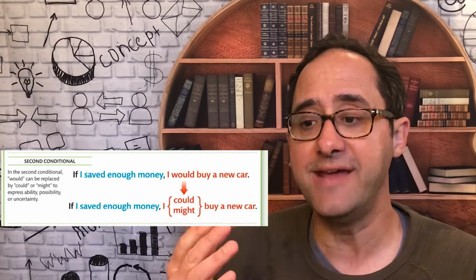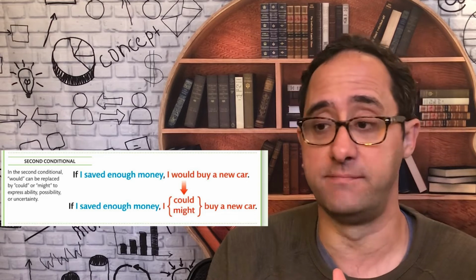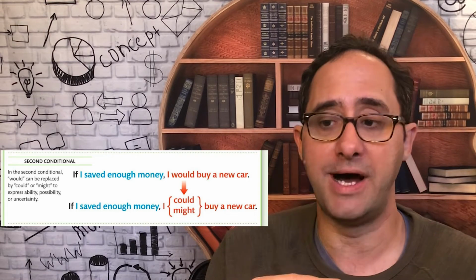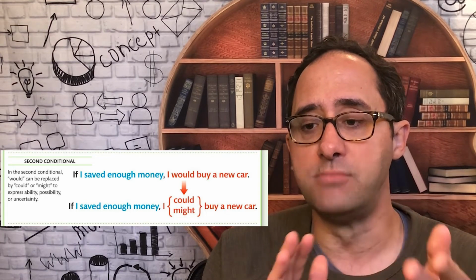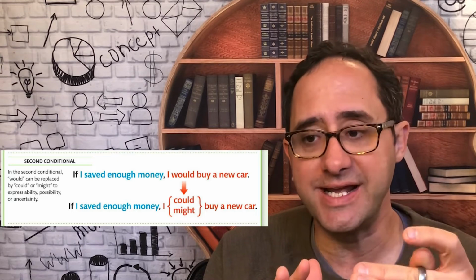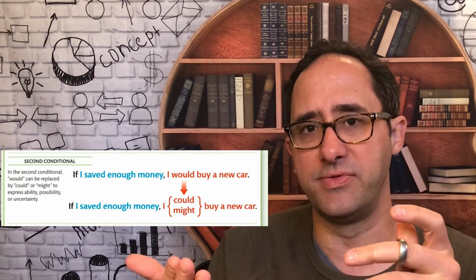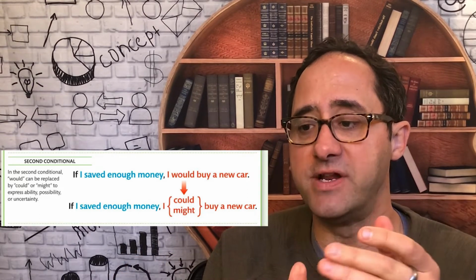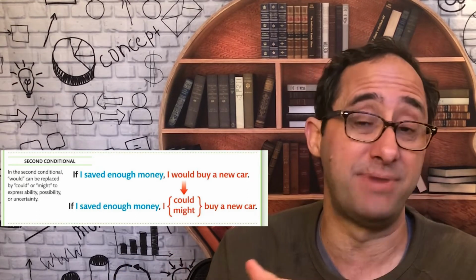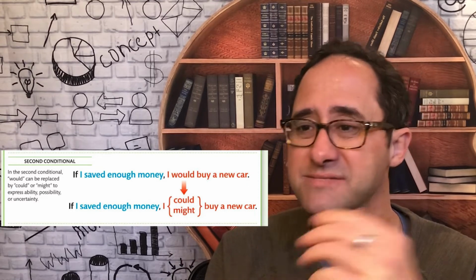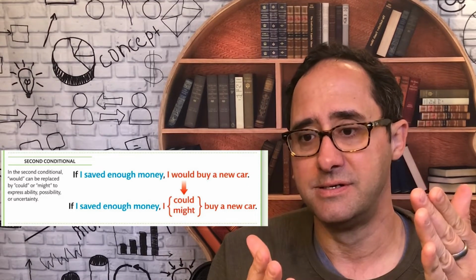Second conditional: if I saved enough money, I would buy a new car. This is more to express uncertainty and possibility instead of something about the future. If I saved enough money, I could or I might buy a new car. Okay, this is more hypothetical.